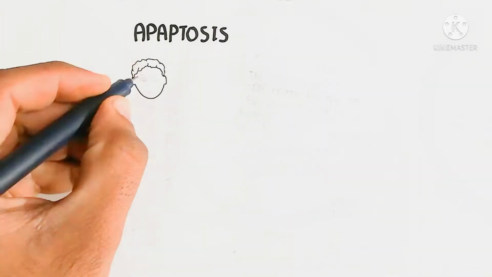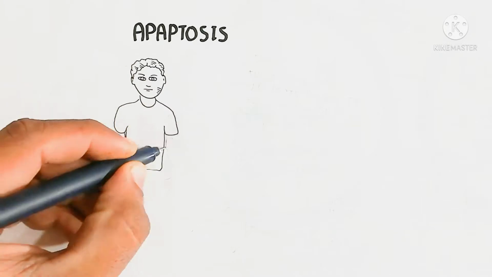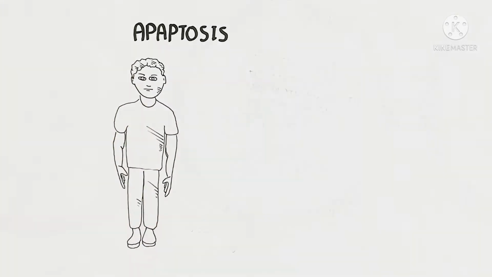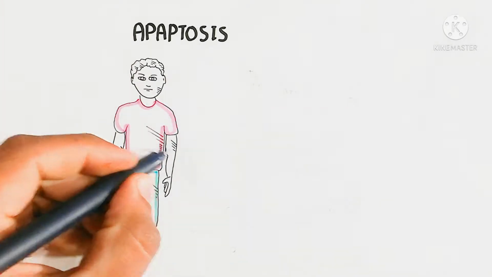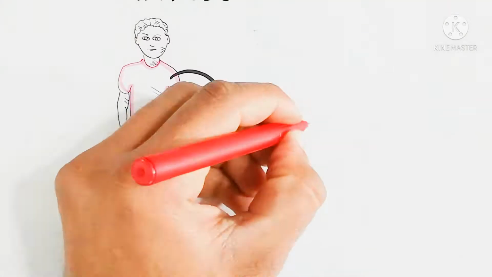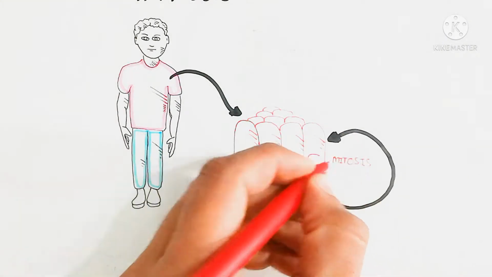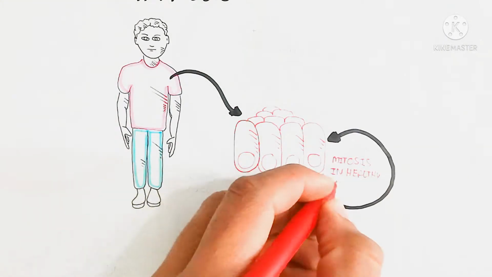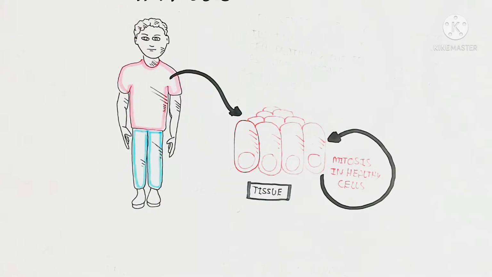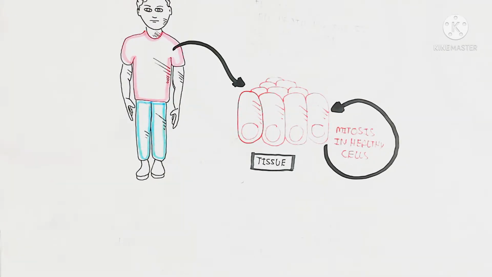First of all, we will discuss apoptosis and its function. First, we will learn about the introduction to apoptosis. Here is a person who contains somatic cells, which are able to divide and maintain themselves. The division of the cell is maintained throughout young age, while it decreases during old age. So mitosis occurs in a healthy cell.